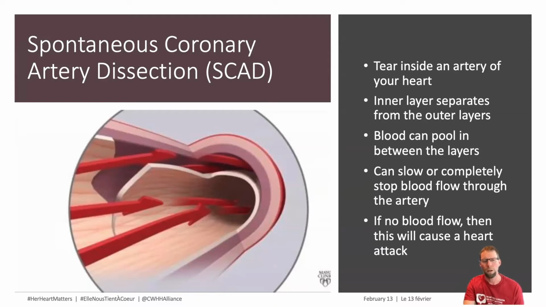So when you have a dissected artery and it's in the heart or feeding the heart on the outside of the heart, that's a spontaneous coronary artery dissection. And so ultimately this will cause angina if it narrows the artery, but if it completely pushes that wall in and it blocks the artery, that will cause a heart attack, meaning there's no blood getting past this blockage. And then the heart muscle beyond that will die. And so it is a cause of a heart attack.